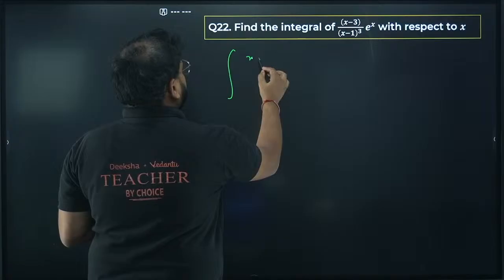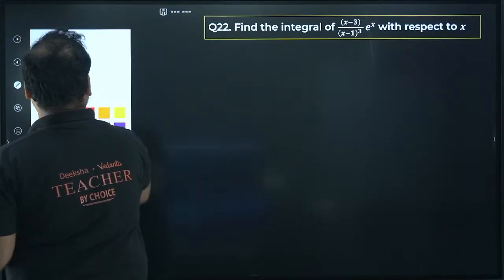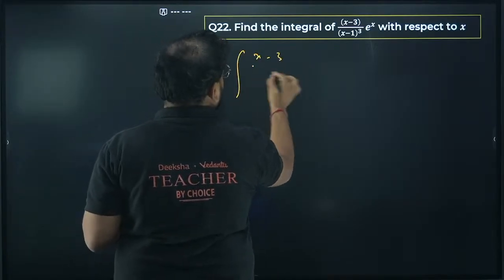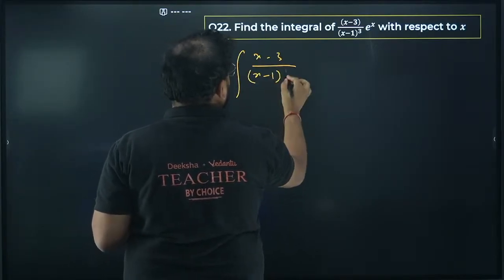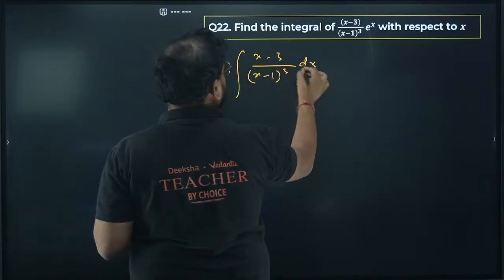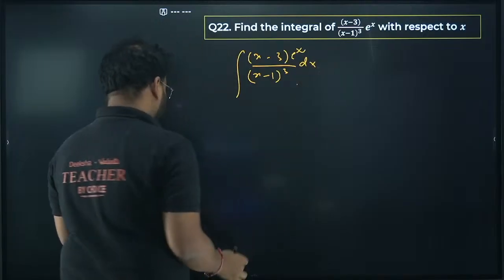Integration of x minus 3, excuse me, x minus 3 divided by x minus 1 the whole cube. We have dx, of course, and we have here as well e power x. Please integrate this and tell me.